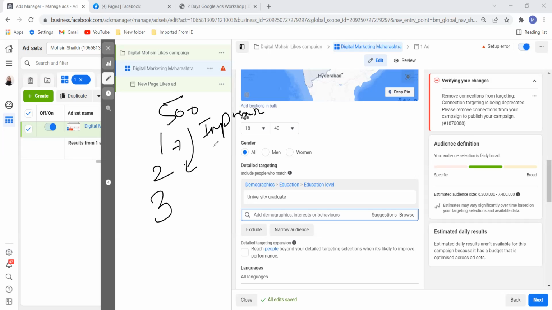Even if you're not getting click, you will be charged for impression, because Facebook का job है, the ad should be in front of the user, of your customer. Even if he scrolls, impression तो हो गया ना. Facebook will charge you for impression. Even if you go for conversion, still they are charging for impression.